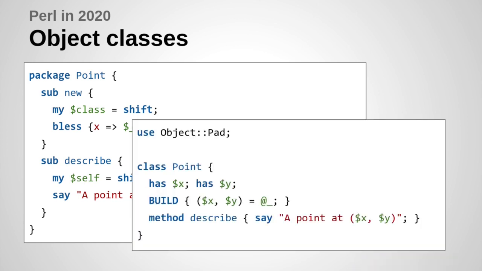So I wrote this module called Object::Pad, which tidies a lot of this up. It provides these keywords class, has, and method. Between those, they allow you to implement object state stored in these instance variables here that look and feel a lot like lexical variables. So there's no chance of typos in them. There's no name clashes between subclasses and things. And between them, they just tidy away all of that machinery. You don't need to care about it. So fewer bugs, shorter code, more readable code.